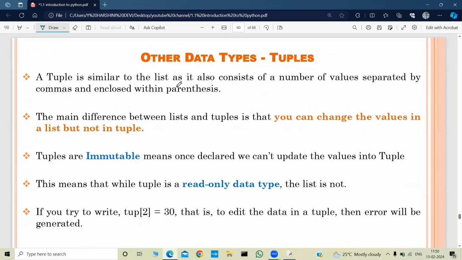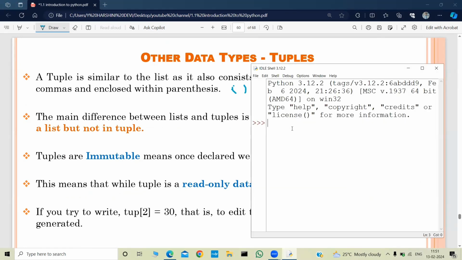A tuple is similar to the list, as it also consists of a number of values separated by commas and enclosed within parentheses. The main difference between list and tuple is that you can change the values in a list but not in a tuple. Let us consider an example. I have a tuple 1, 2, 3, 4, and 5.